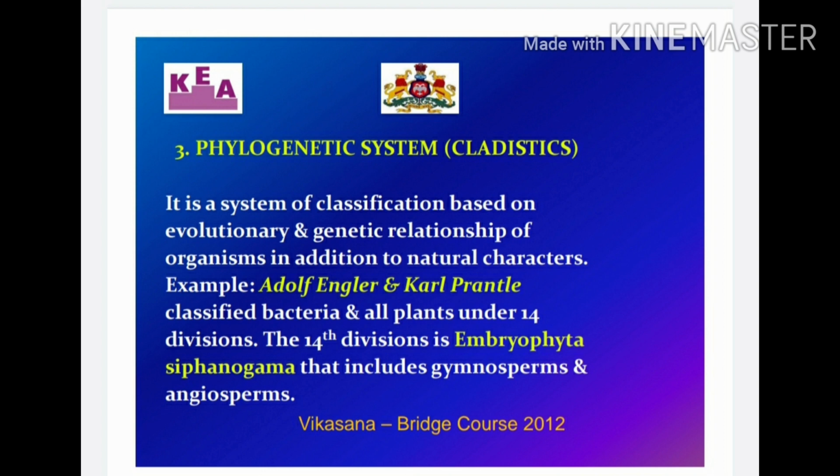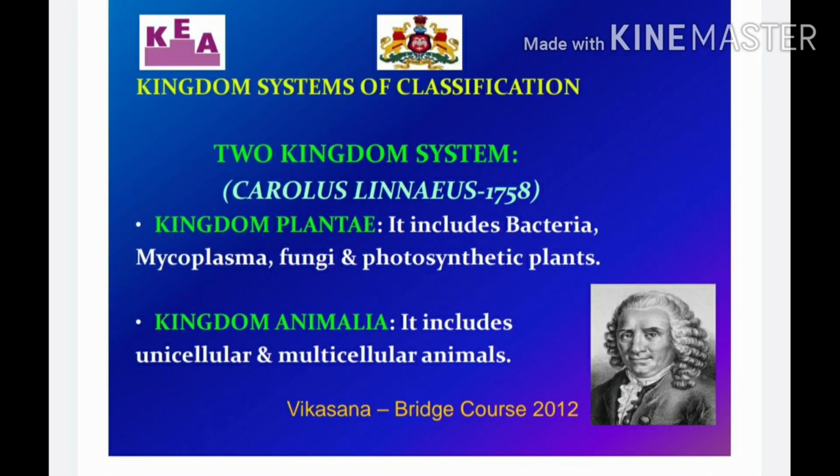And phylogenetic means mainly taking the evolutionary history, how an organism evolved. Taking that characteristic, we classify the organisms. Now, before studying our 5-kingdom classification, we should know that before the 5-kingdom classification, a few more systems of classification were also there. First was the 2-kingdom system of classification. It was mainly done by Carolus Linnaeus.